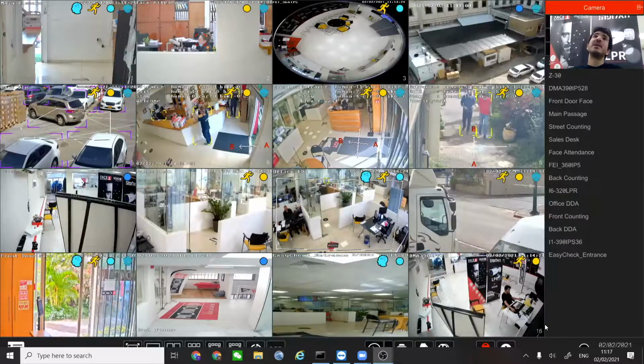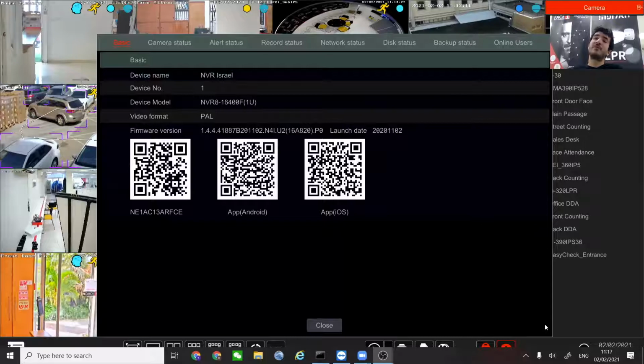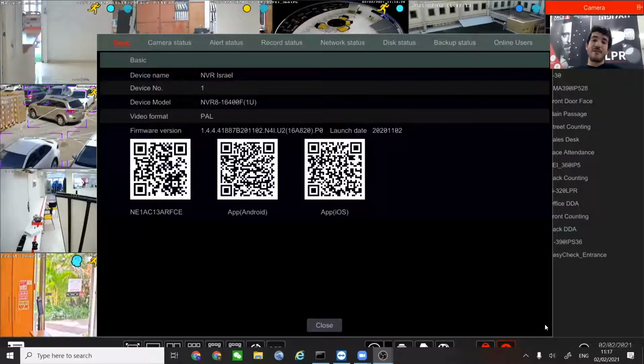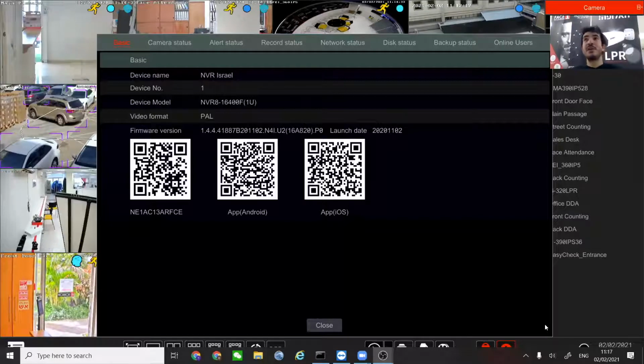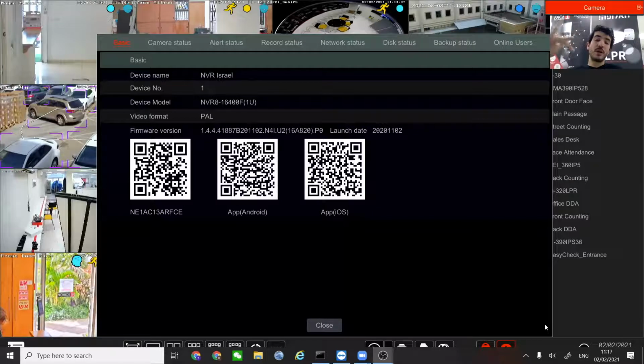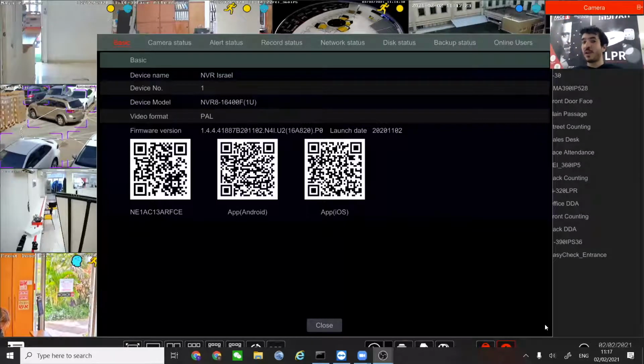Next thing is the information button. Every piece of information that you want to get from your recorder is available in this button. While in other systems, you might have to go into the menu and search for the information, here we looked for an easier way to display all of this information. Just press the information button. You will get whatever you want.